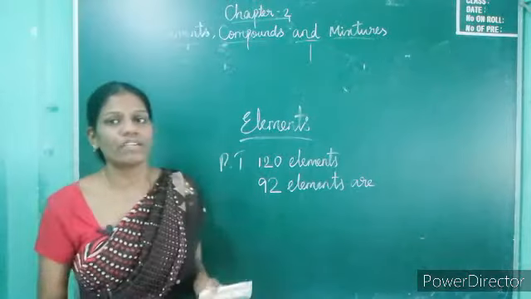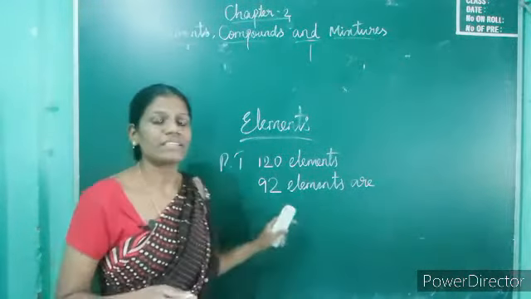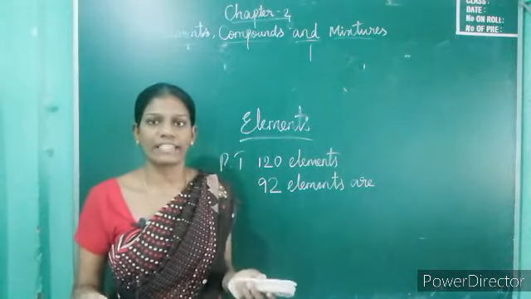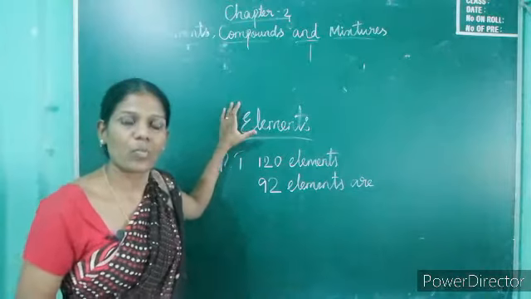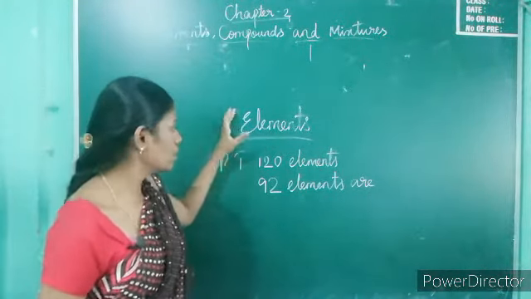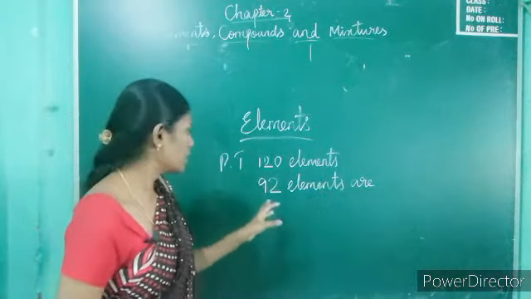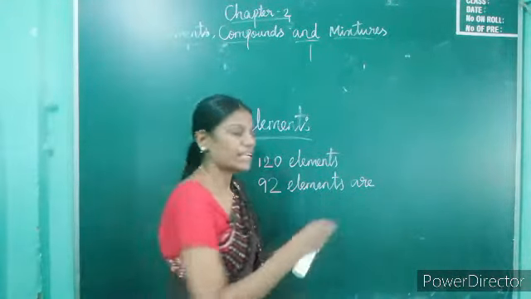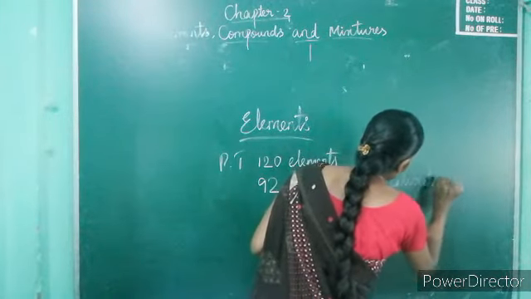found in our nature. The remaining elements are made by scientists. Elements are made up of one kind of atom. It is a pure substance also. In the periodic table 120 elements are there. 92 elements are naturally occurring in the earth crust.